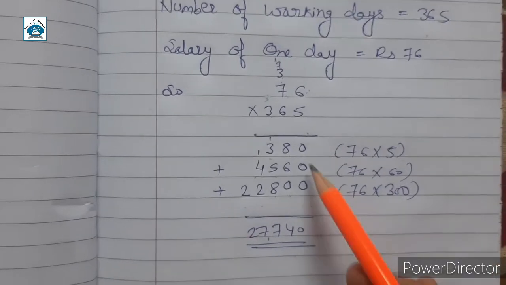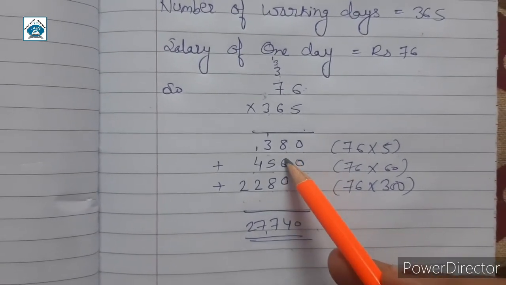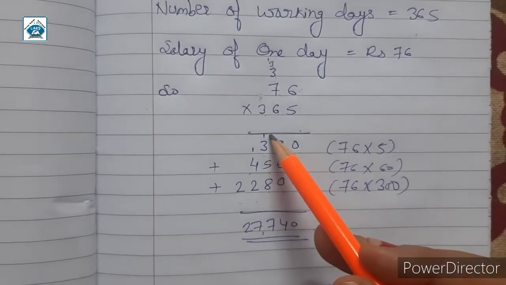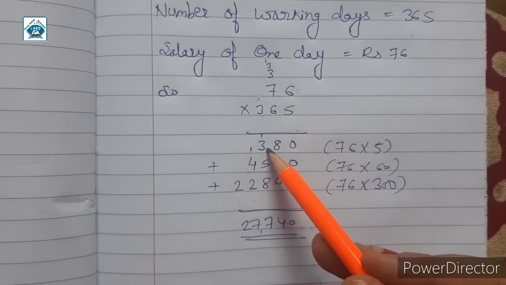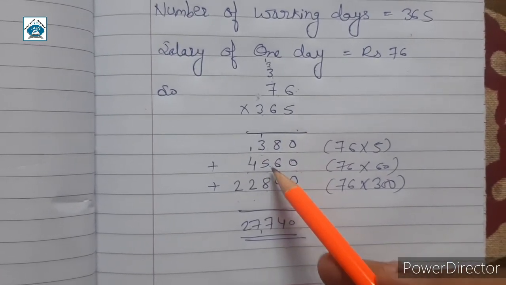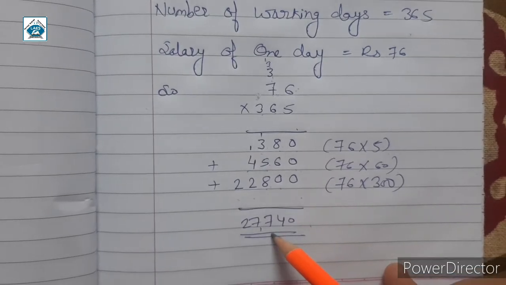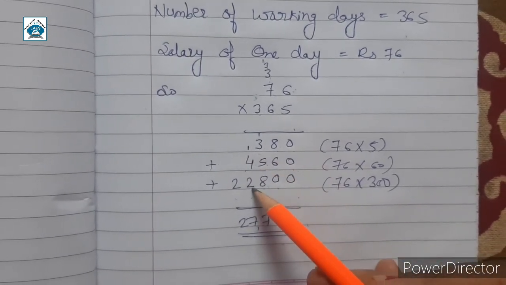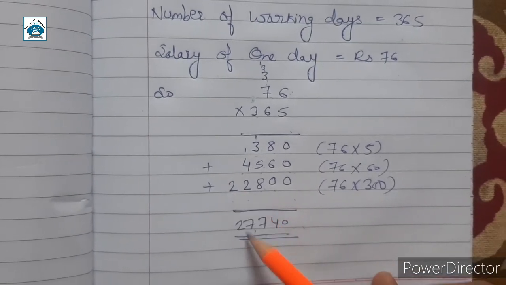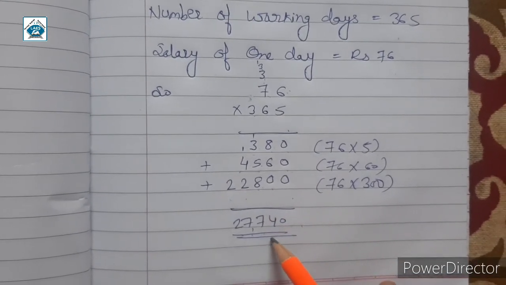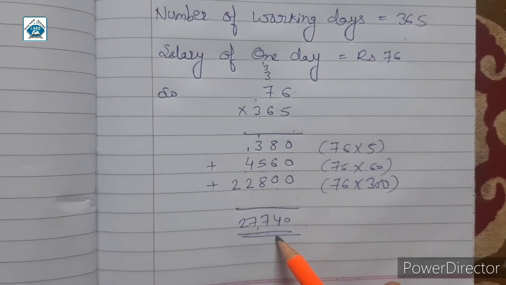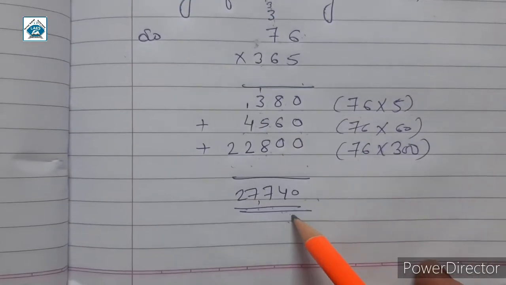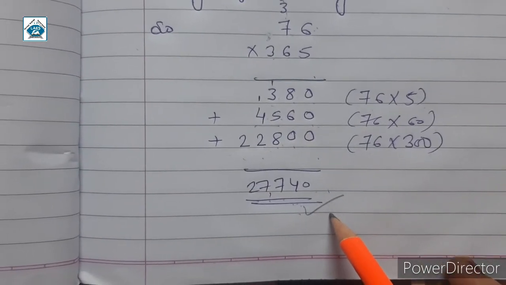Now add 0. 8 plus 6 is 14, 4, 1 will be carried. 1 plus 3 is 4, 4 plus 5 is 9. 9 plus 8 is 17, 7, 1 will be carried. 1 plus 4 is 5, 5 plus 2 is 7. And then 2. 27,740. This is the salary of the horse rider.